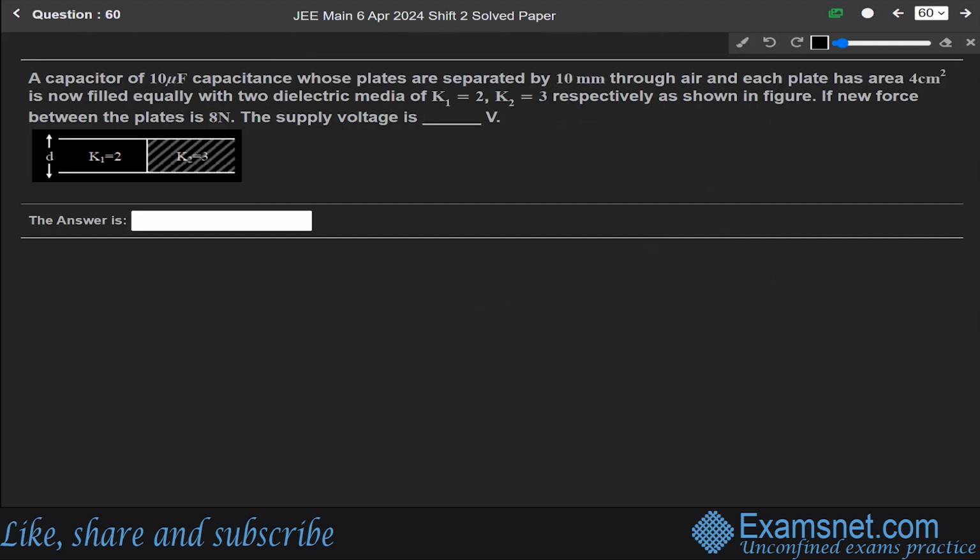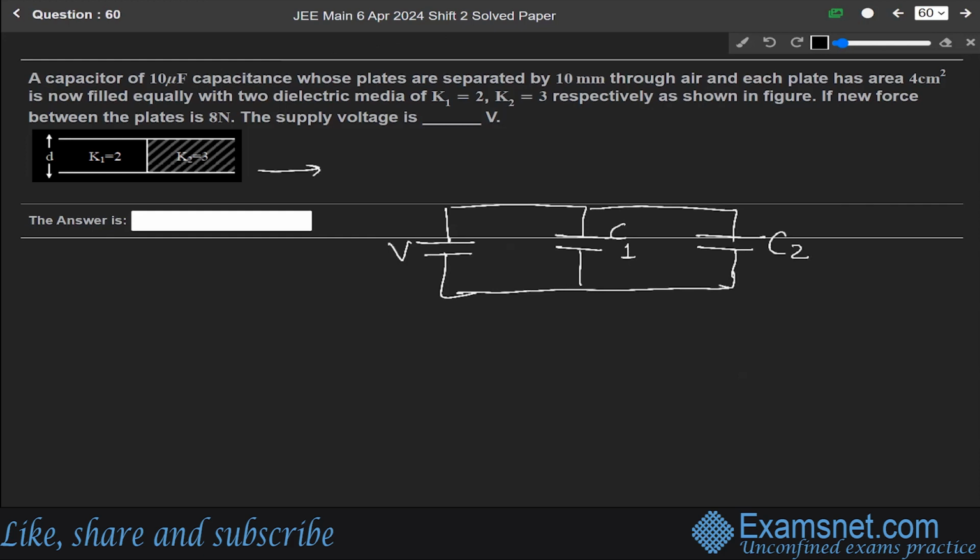As given in the diagram, this is K1, 2, and K2 is 3, and this is the distance between them, d. This is the voltage V, this is capacitance C1, and this must be the capacitance C2. Now we can solve it like this.